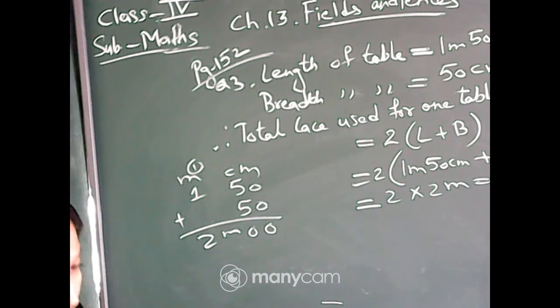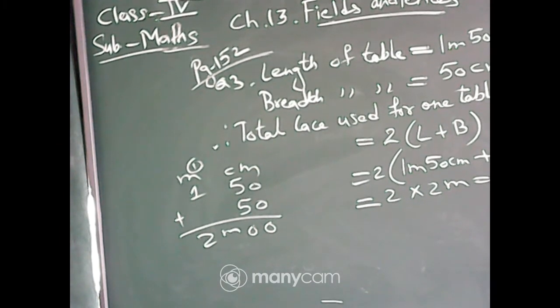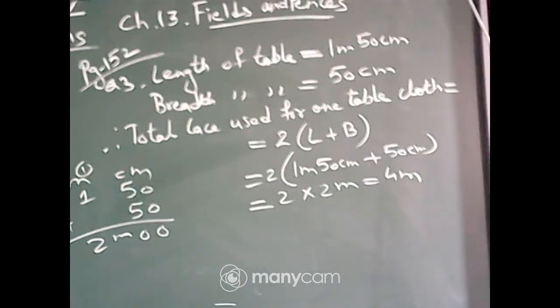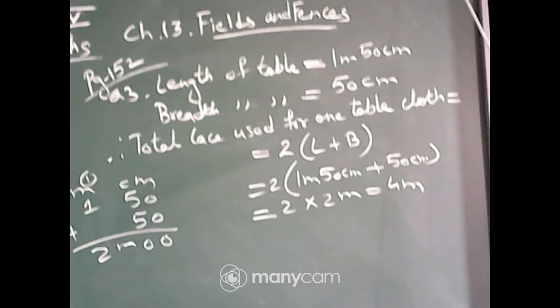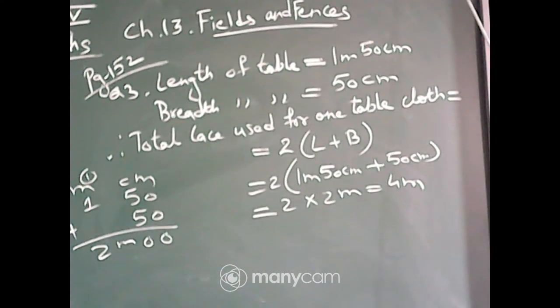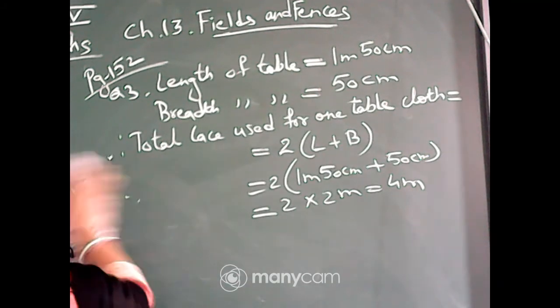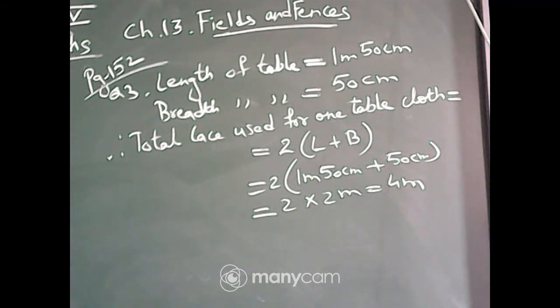Now come to the next one, the second question. How much lace will be used in 3 such tablecloths?